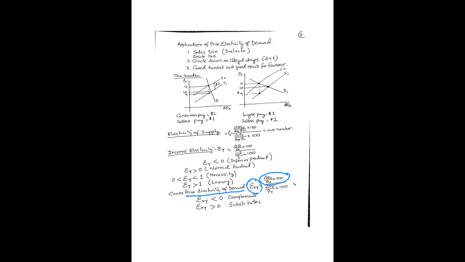There are two possibilities. One possibility is that you get a negative answer, and the other is you get a positive answer. If you get a negative answer, it means these two products, X and Y, are complements. Remember, complements with E, not with I. So complement goods always have negative cross price elasticity of demand.